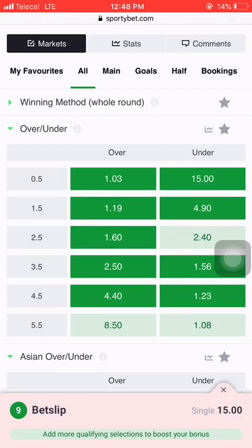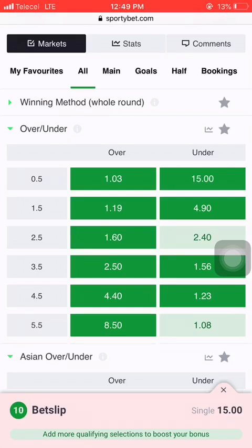If you select under 4.5, you have to pray that there will be no more than four goals. There will not be more than four goals in that game. All you have to pray for is that the match ends with exactly four goals or less than four goals.